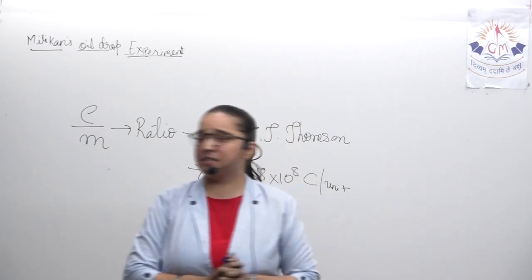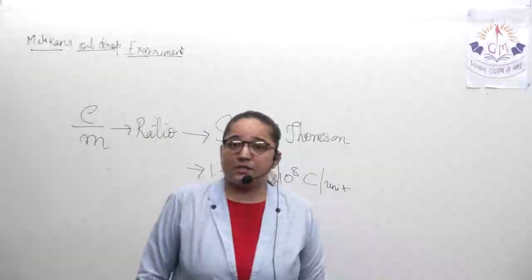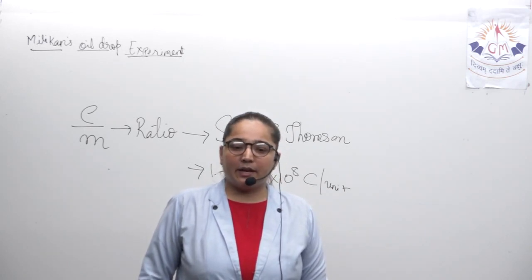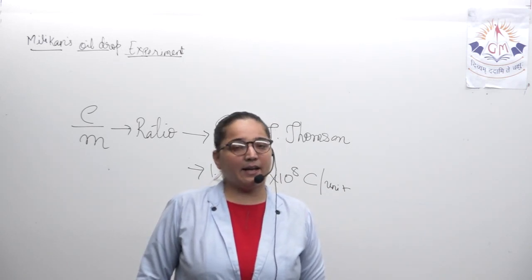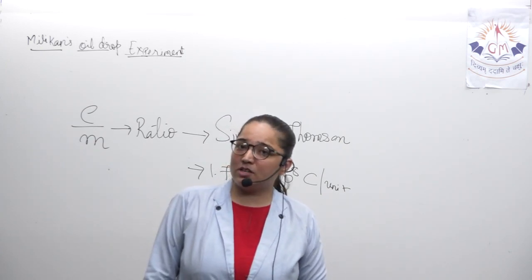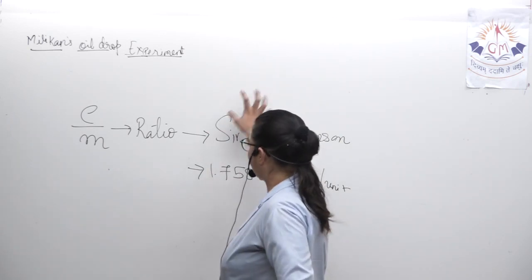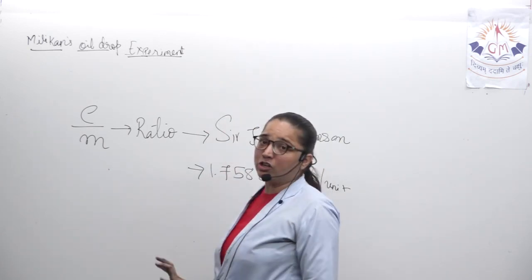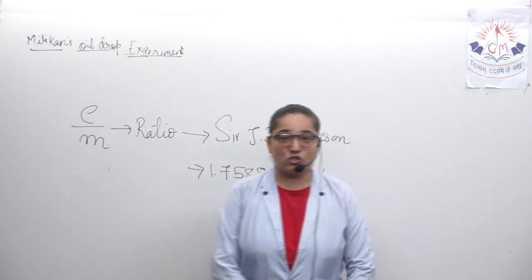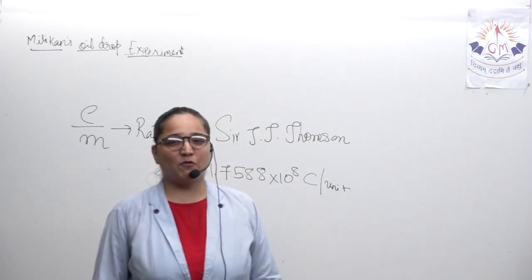After that, we discussed the properties of the electrons, that is, they travel in a straight line, then they produce mechanical effect, and the last one was they are negatively charged. After that, we saw how the electrons are emitted and their characteristics. Among them, the last characteristic was left out. The absolute value came from Millikan's oil drop experiment. This experiment is not there, again I am saying, in your book. It's just for your information. That's all for the content of the day.